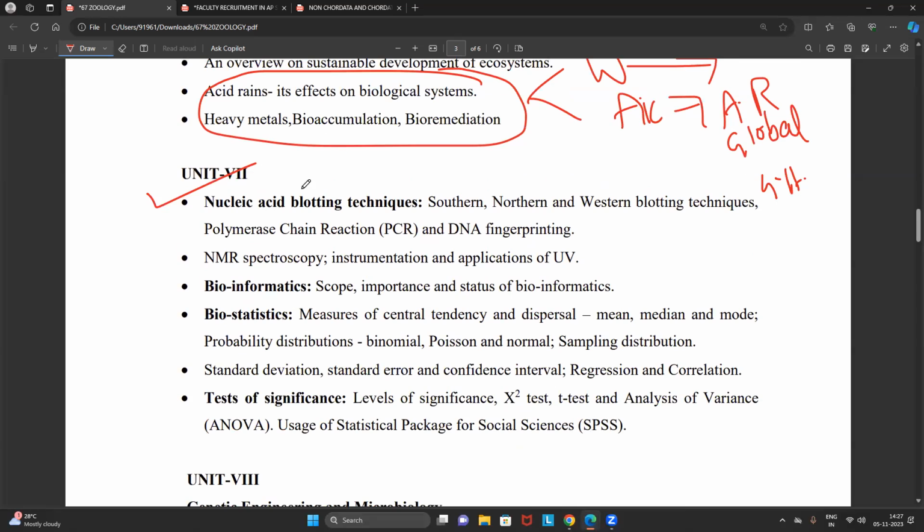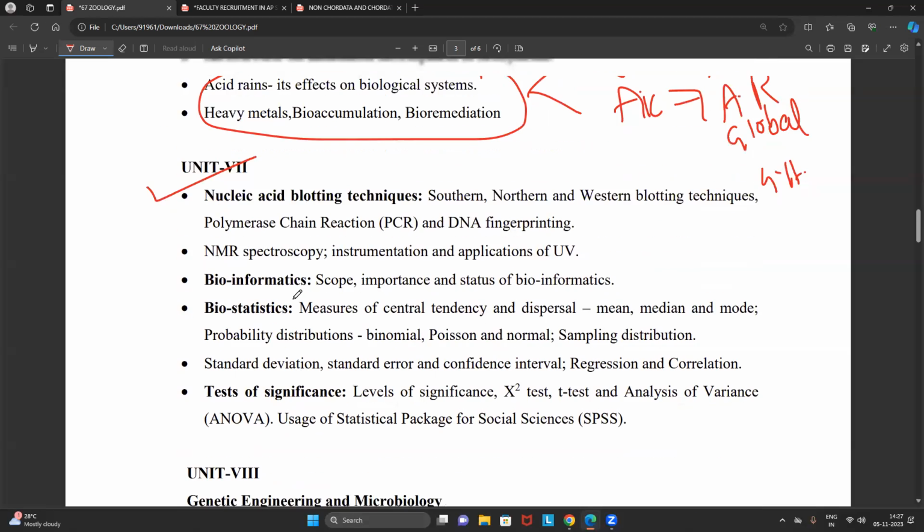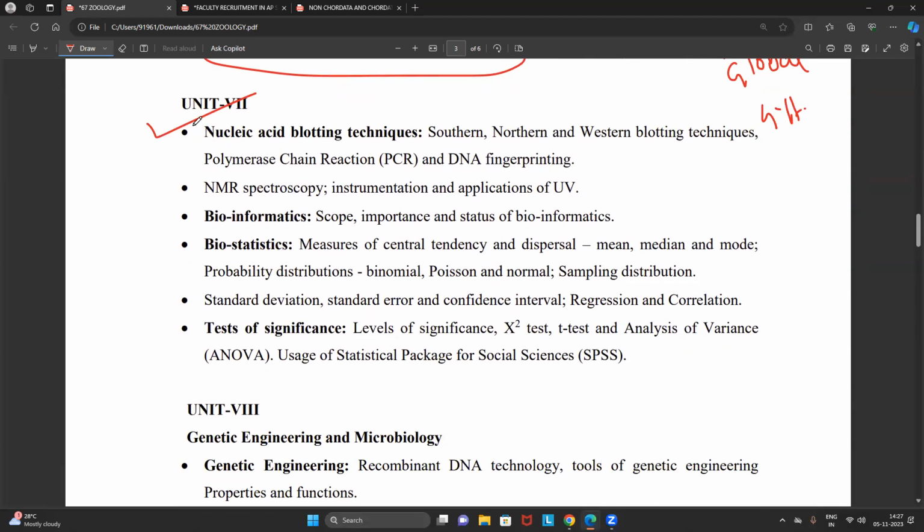Unit 7, this is a little difficult for the assistant professors or the new aspirants who are studying this newly. Don't worry, because they have included different units and given a single unit: test of significance. So majorly here, let's focus on the numerical as well as the application based. In the class, we will discuss the units very elaboratively.